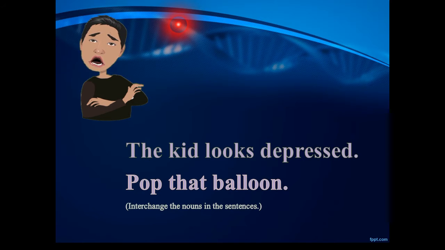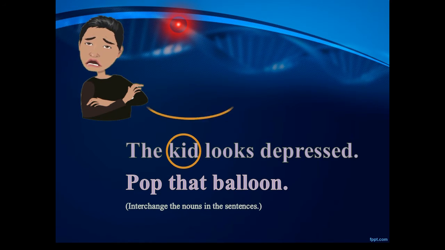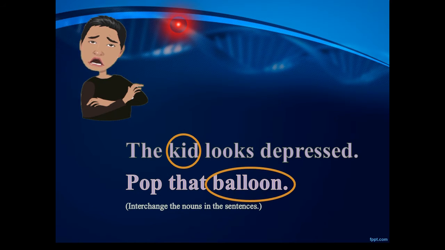That's right. The first noun in the first sentence is kid, while the noun in the second sentence is balloon. So if we were to interchange the nouns in these sentences, we are going to interchange kid and balloon. So what would be the resulting sentences if we interchange these nouns?